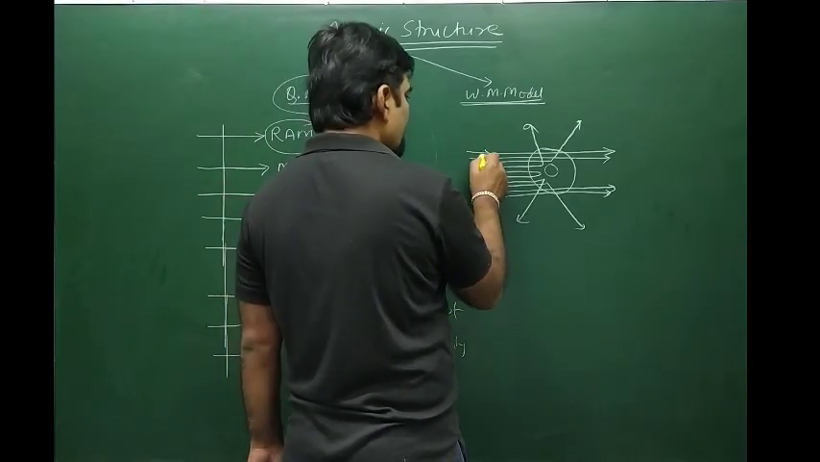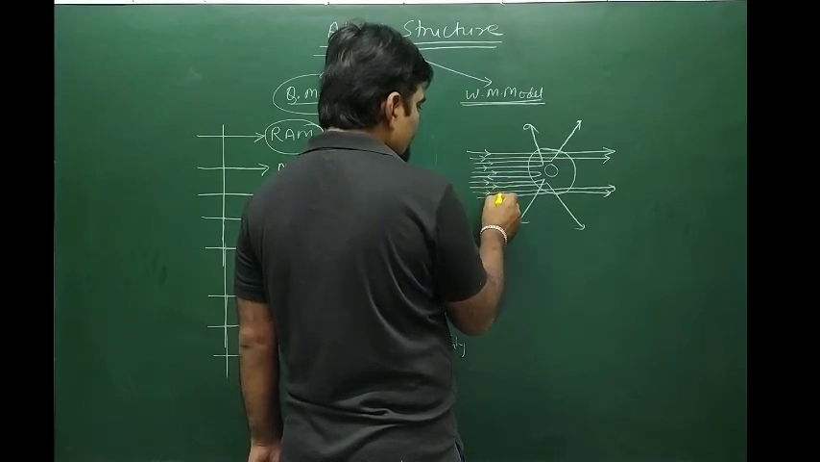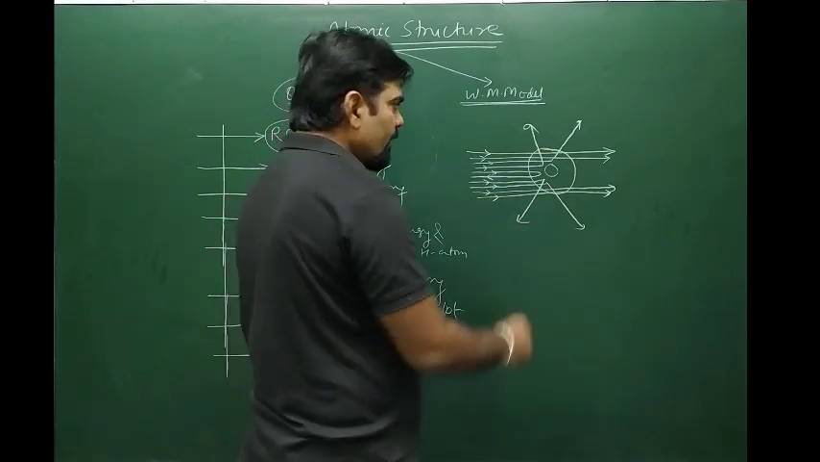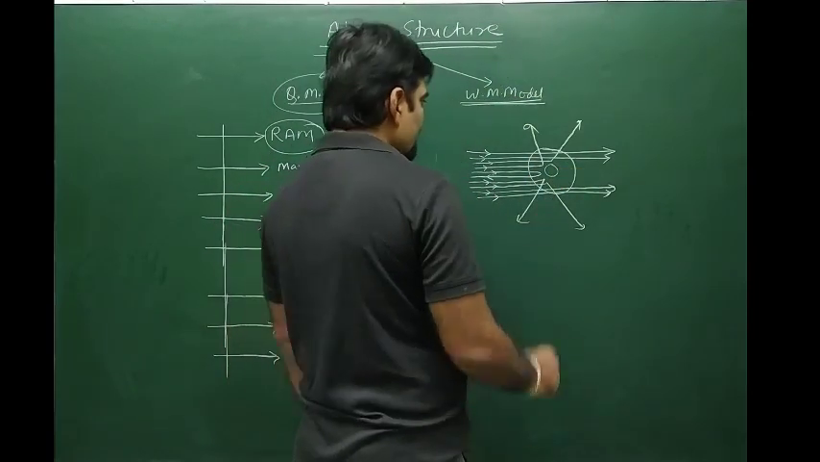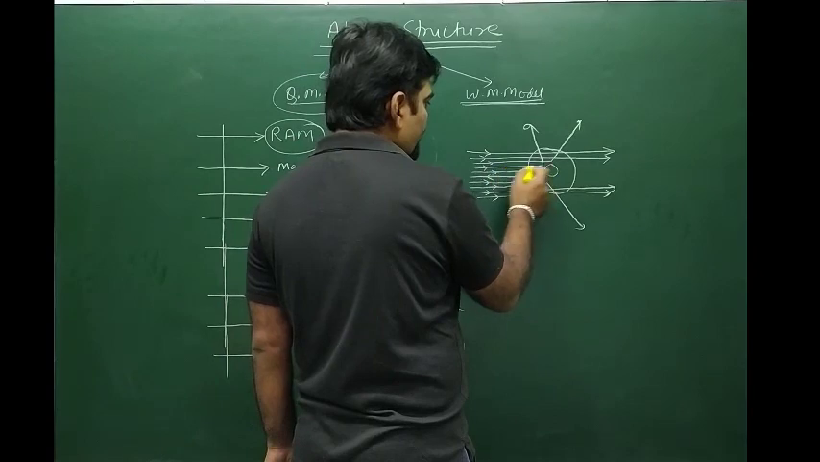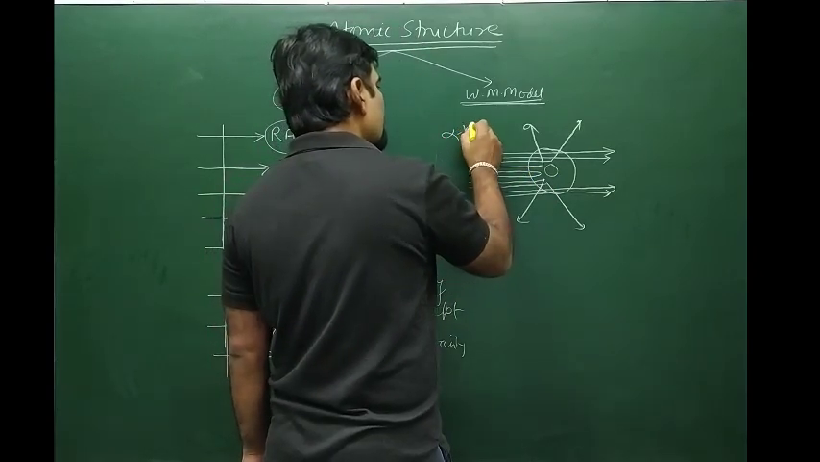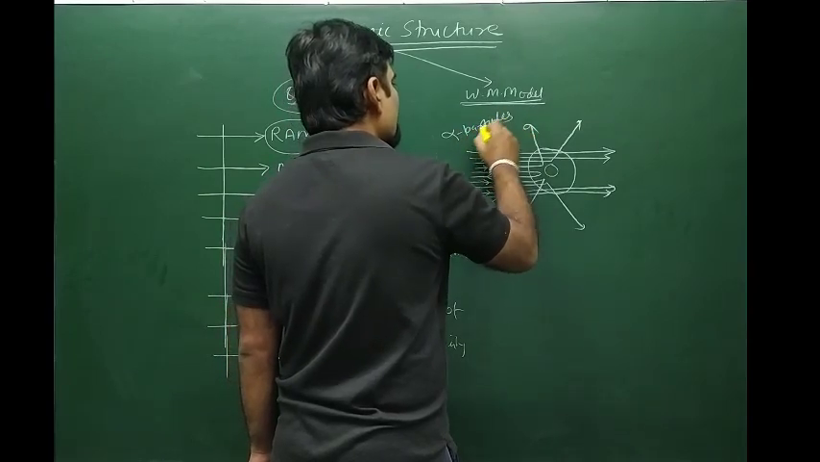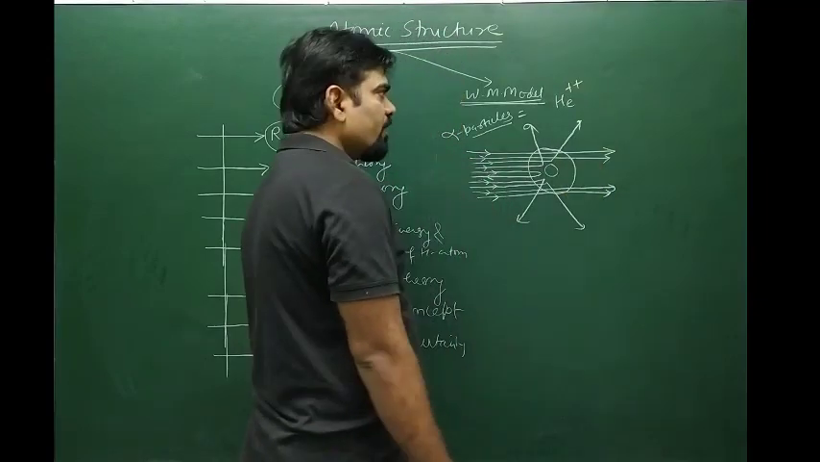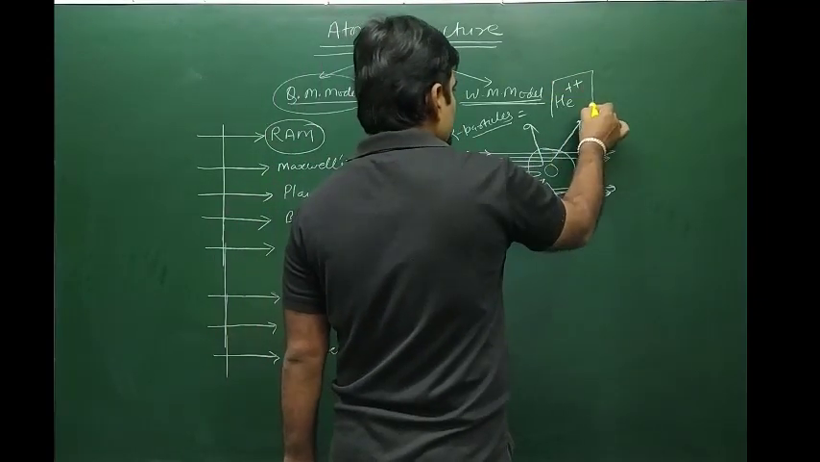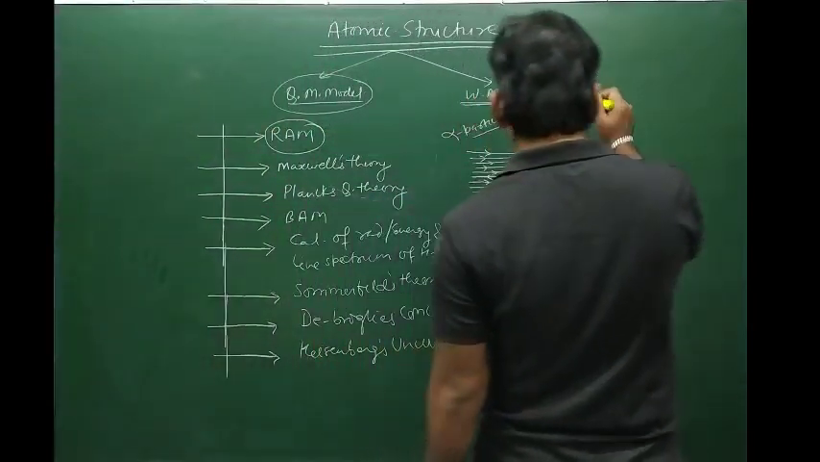These are the alpha particles. When he bombarded the thin gold foil, most of the alpha particles passed straight, some got deflected with small and large angles, and some, 1 out of 20,000, returned back. Alpha particles are doubly charged helium nuclei, He2+, so they are positively charged.